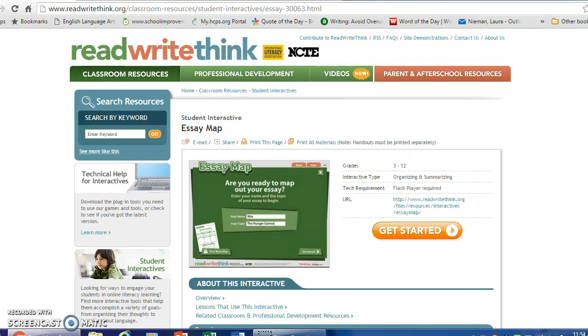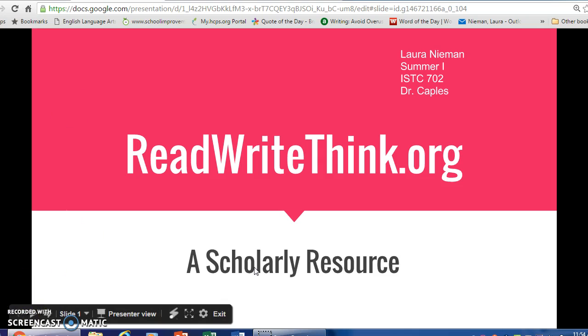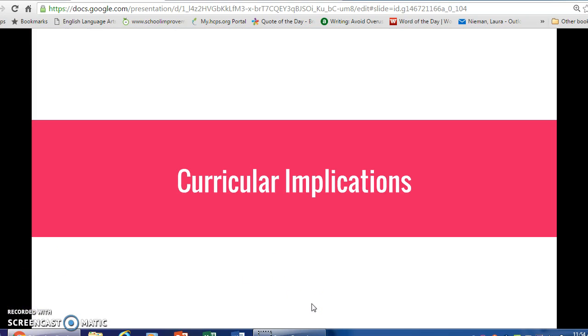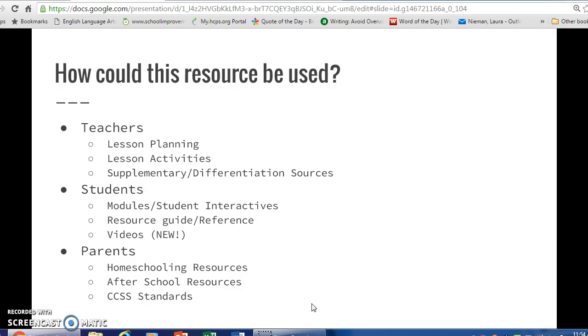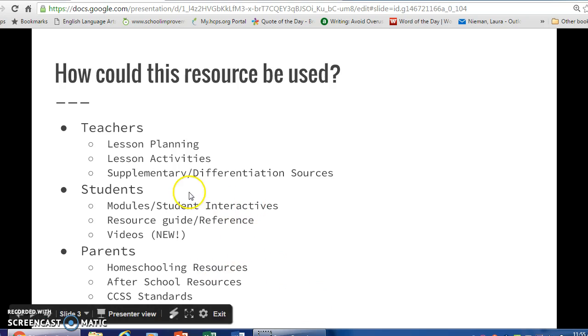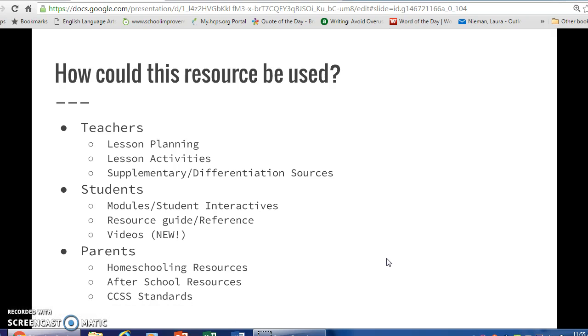So I'm just going to go over a final few things, and these things are in the PowerPoint here that I'm about to show you. So the curricular implications: this resource can be used by teachers, students, and parents in a variety of ways. Specifically, teachers can use this in lesson planning, lesson activities, especially for supplementary or differentiation resources. I mentioned how students could use this resource, and the parents have a variety of homeschooling resources and after-school resources at their fingertips. There's also some explaining of the Common Core state standards that most students in most states are being held to.